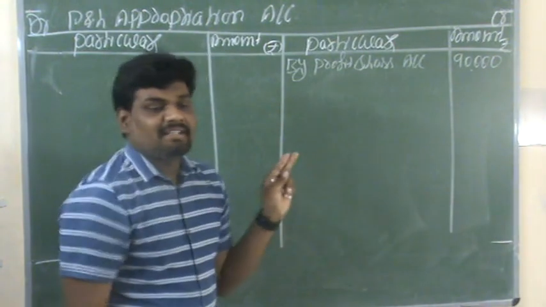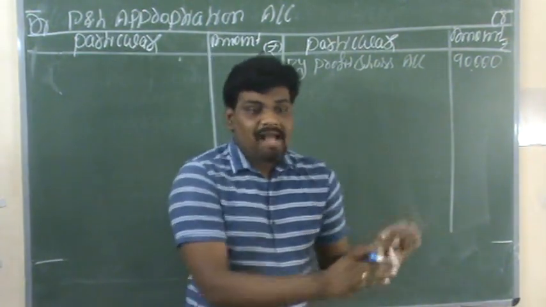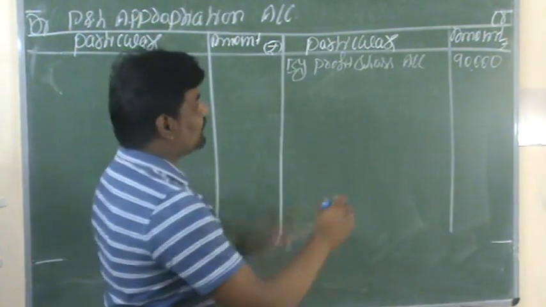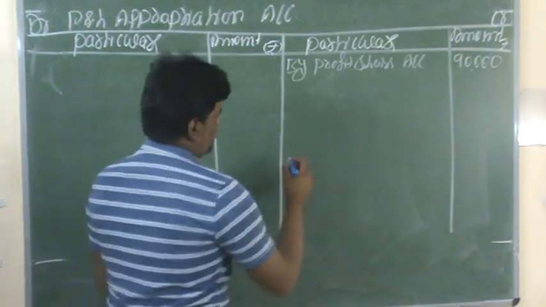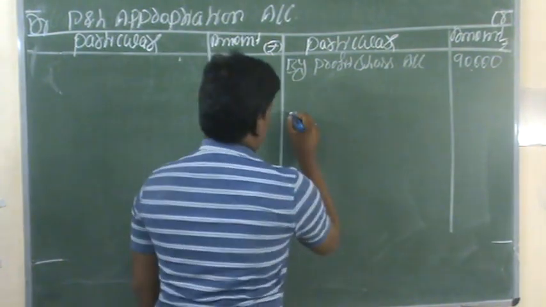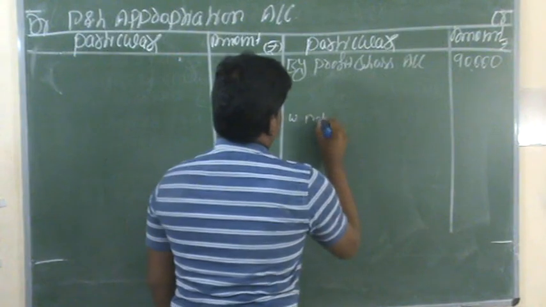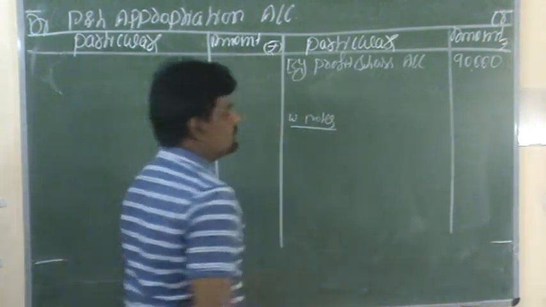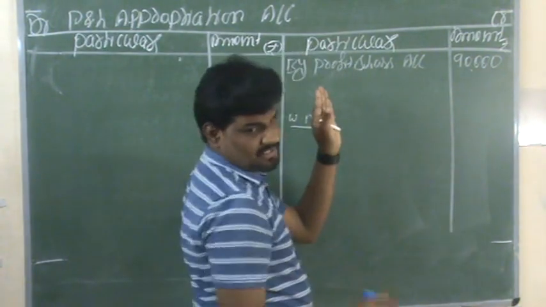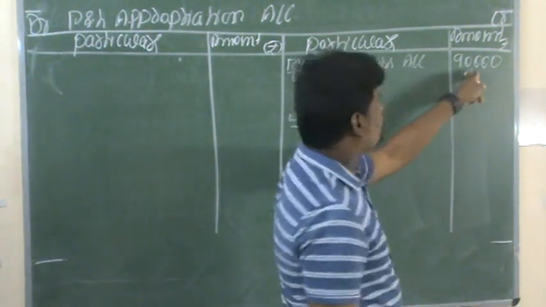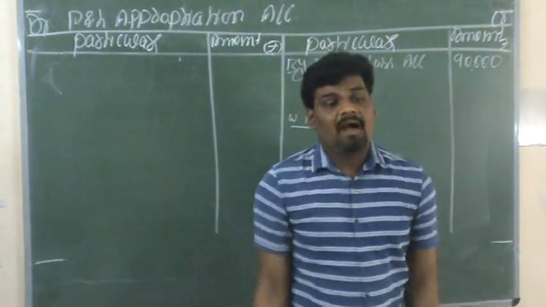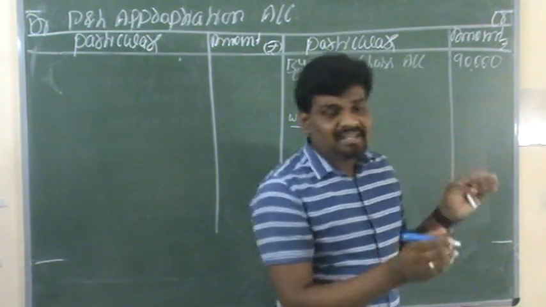But as per the details, we need to distribute it among all the partners according to their ratios. So here I have to take working notes, not in this account; you have to take them separately as a working note. In that working note we need to distribute whatever the profits in the business organization. The total profits are 90,000. These 90,000 we need to appropriate among all the partners according to their ratio.